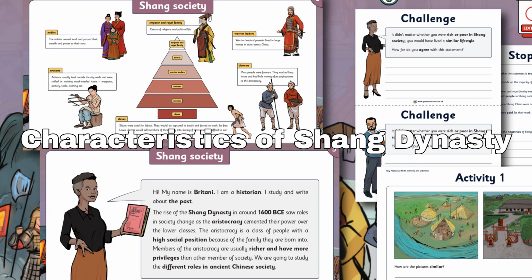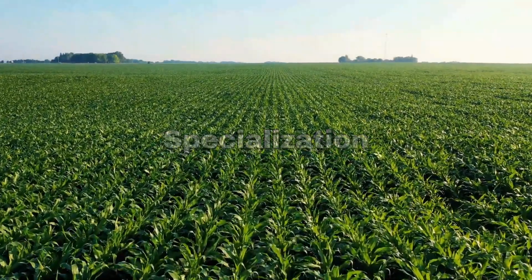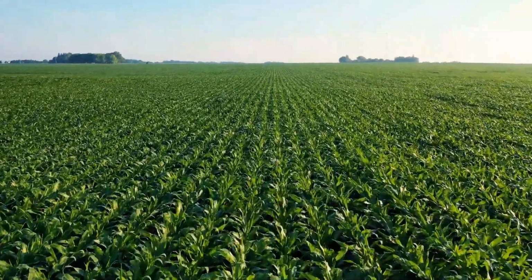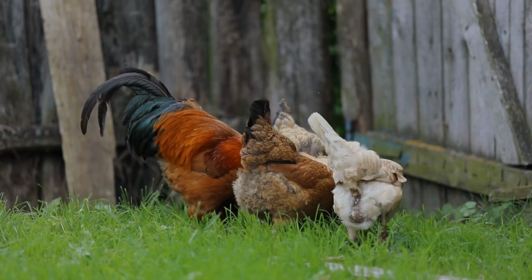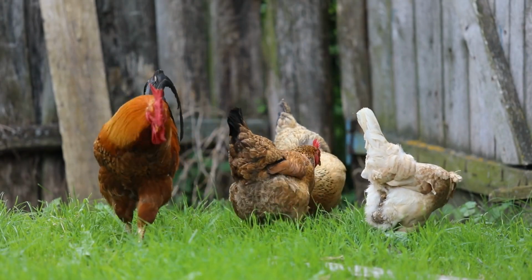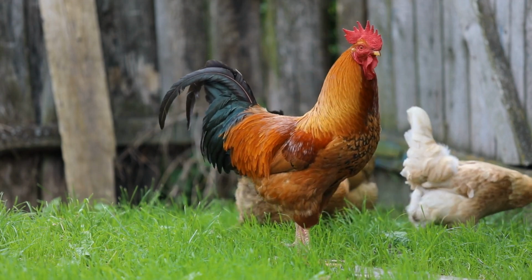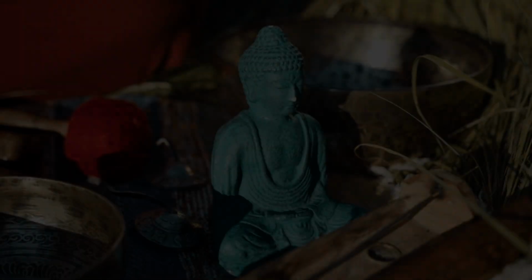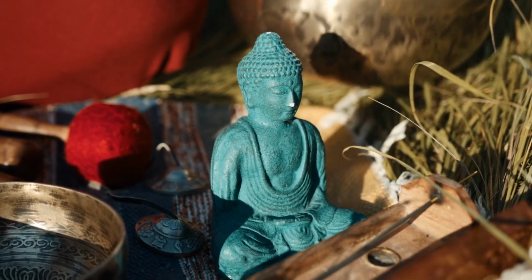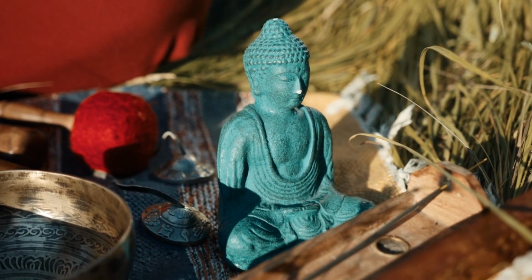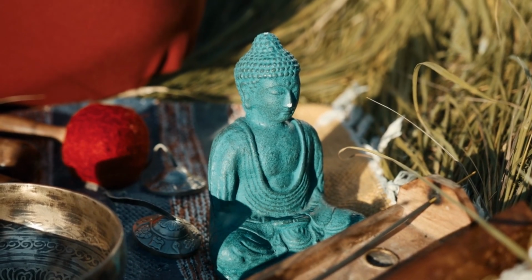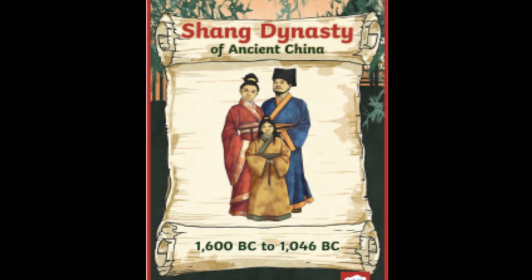Characteristics of Shang dynasty. Specialization. Most Shang people lived in farming villages. Farmers grew crops, raised pigs and chickens, and bred and harvested silkworms. Some people were metal workers or artisans. Shang artisans made beautiful marble and jade statues, as well as silk fabrics, ornate metal containers, and much more. Members of the noble class used their power to rule and organize resources.